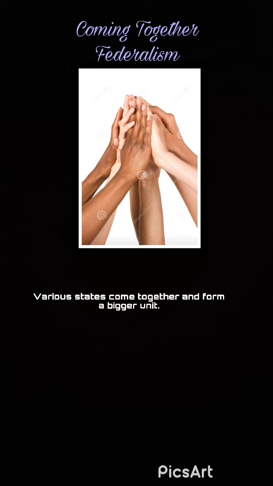First, we will discuss coming together federalism. In this type of federalism, independent states come together on their own to form a bigger unit. All the constituent states have equal powers and they are as strong as the central government. United States of America and Australia are examples of coming together federalism.